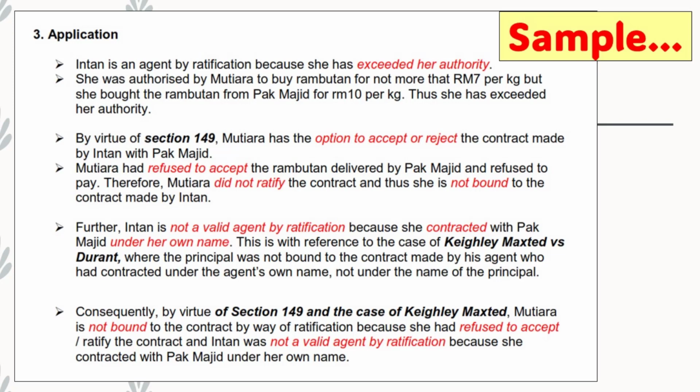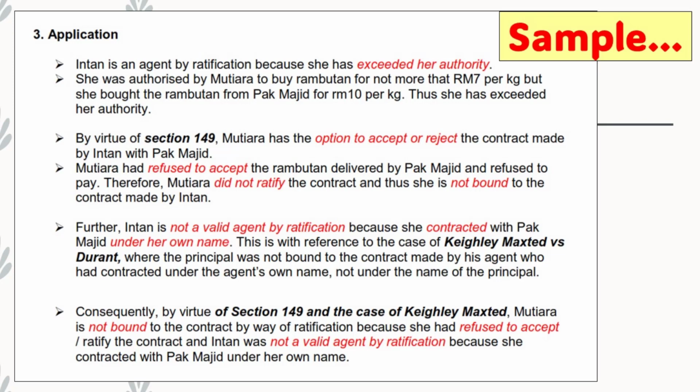Why? Because she has exceeded her authority. And what's the reason we say that Intan has exceeded her authority? Because she was authorized by Mutiara to buy rambutan for not more than 7 ringgit per kg. But she bought the rambutan from Pak Majid for 10 ringgit per kg. So here it shows that she has exceeded her authority.